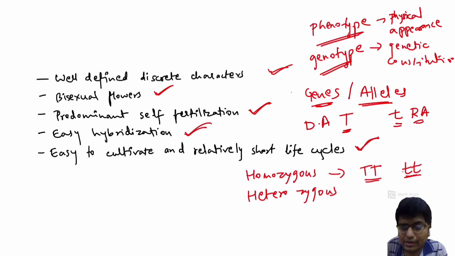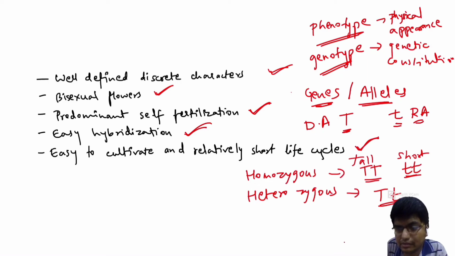Now what is heterozygous? Heterozygous will be one capital and one small, a mixture of both dominant and recessive. But what will be the appearance then? Suppose full capital is tall, and full small is short. What will this mixture, capital T and small t, be? It will be tall.